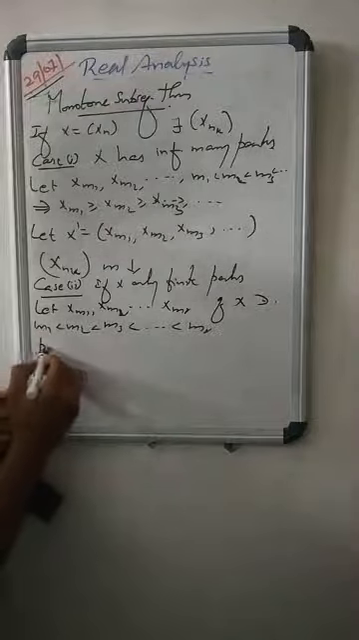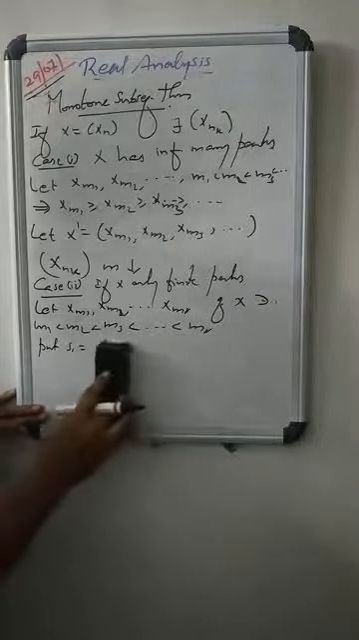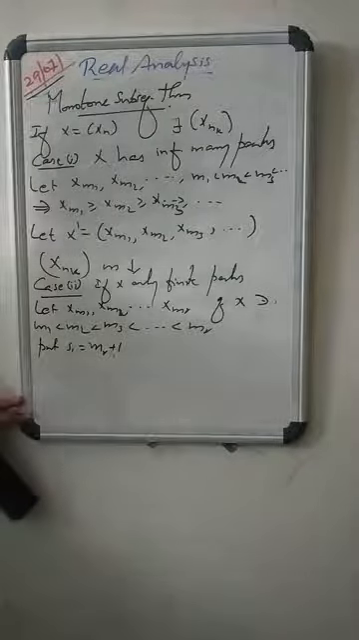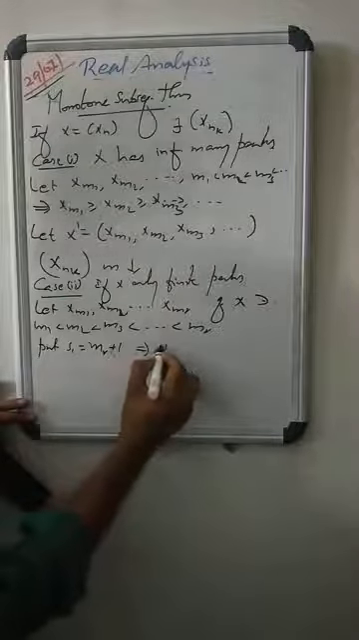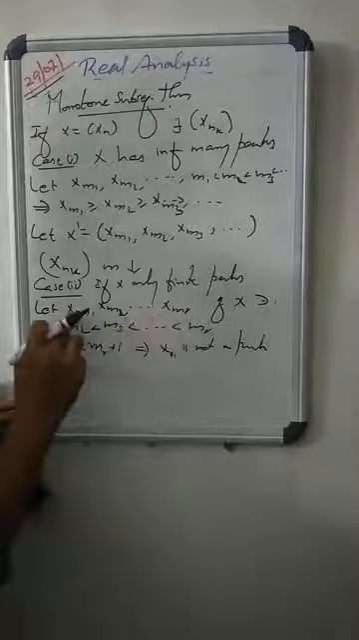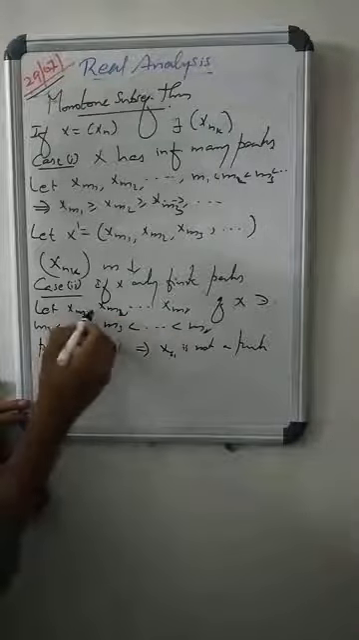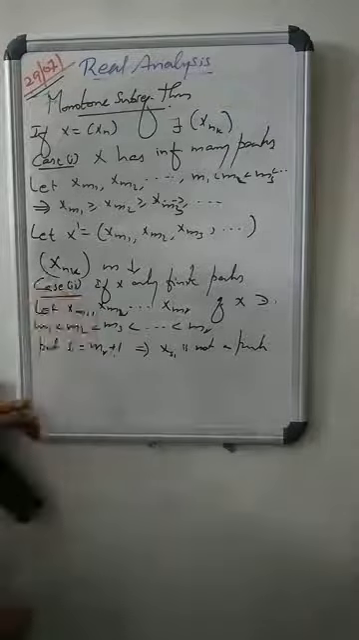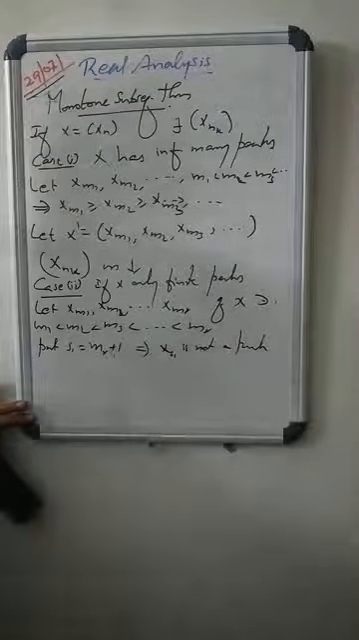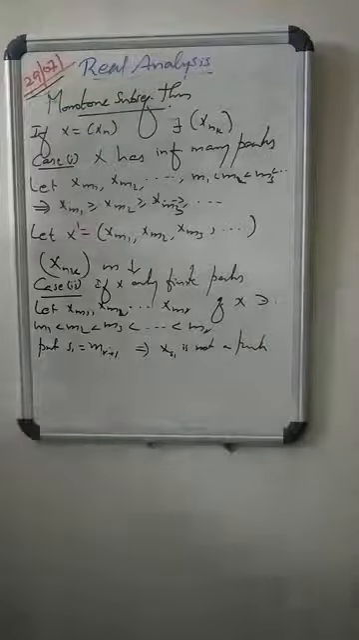So put s1 equals mr plus 1. Then xs1 is not a peak. Why? Because there are only finitely many peaks, xm1, xm2, etc., xmr, and they satisfy xm1 greater than or equal to xm2 greater than or equal to etc. greater than or equal to xmr. If s1 is mr plus 1, then xs1 is not a peak.